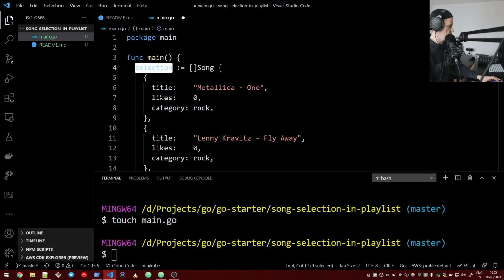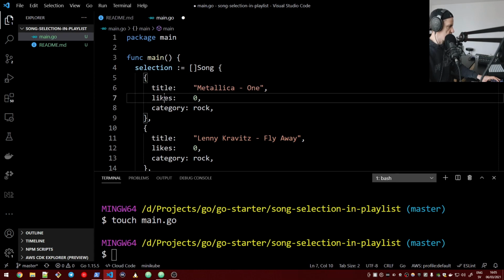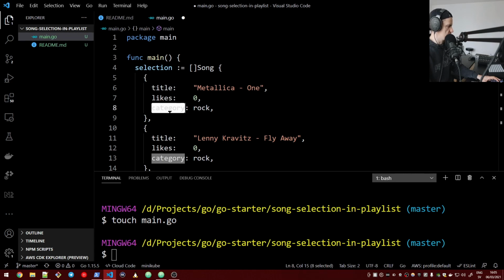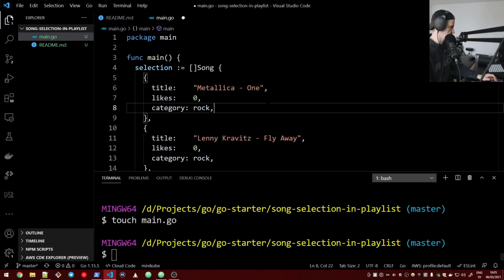Right. So what we have is a variable called selection, which is an array of songs, where each song has a title property, a number of likes, and a category which it belongs to. Now let's see exactly how we would build such a structure, because this song type does not exist yet, so we need to create it. Let's go to our file here. Of course, when we save, it complains that there is no song type. We need to create it. Touch song.go.